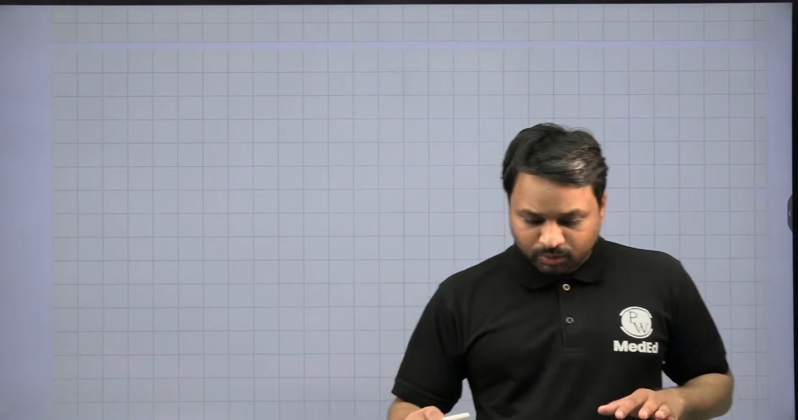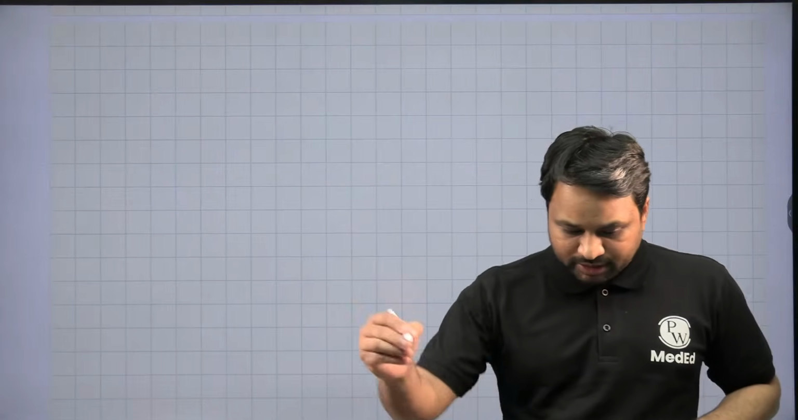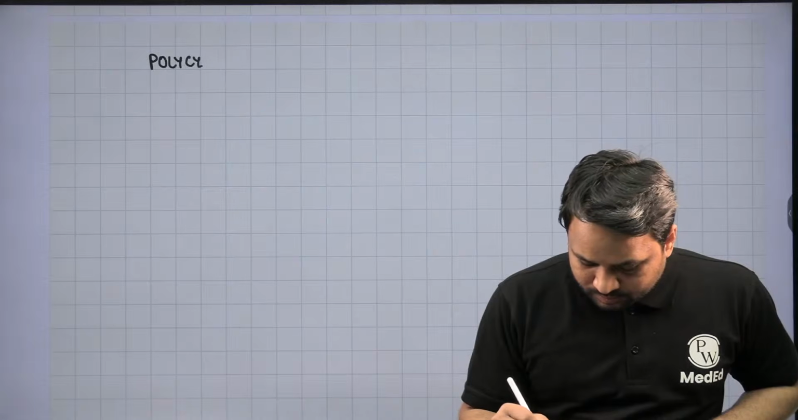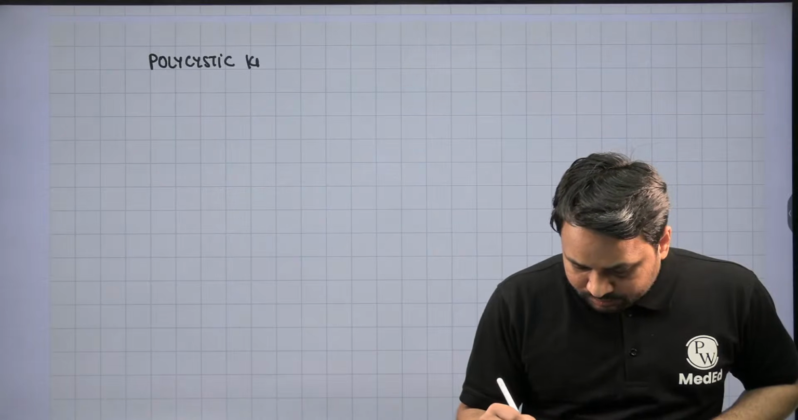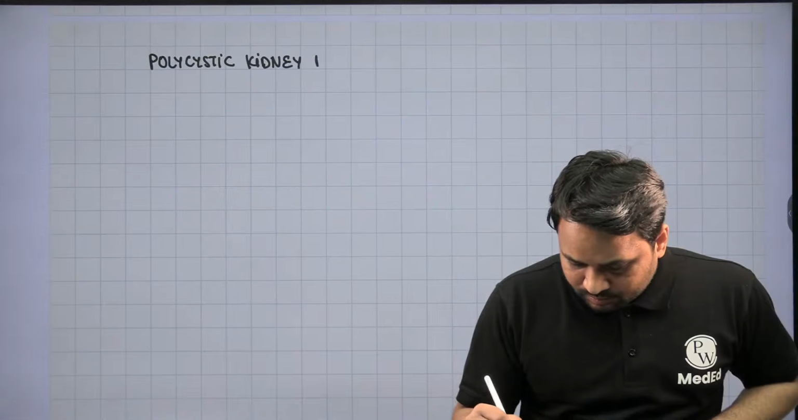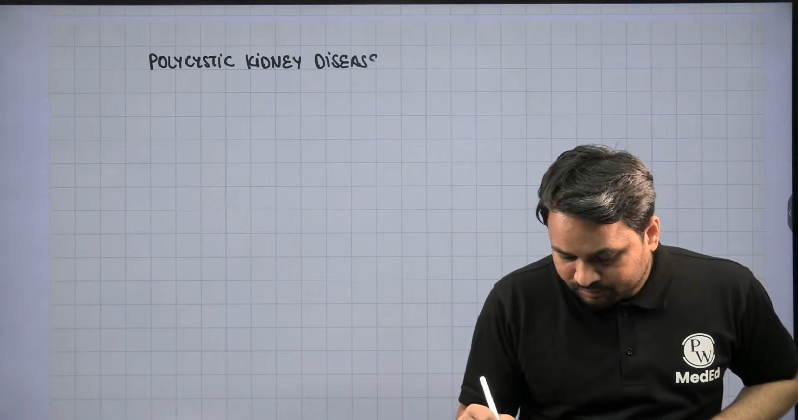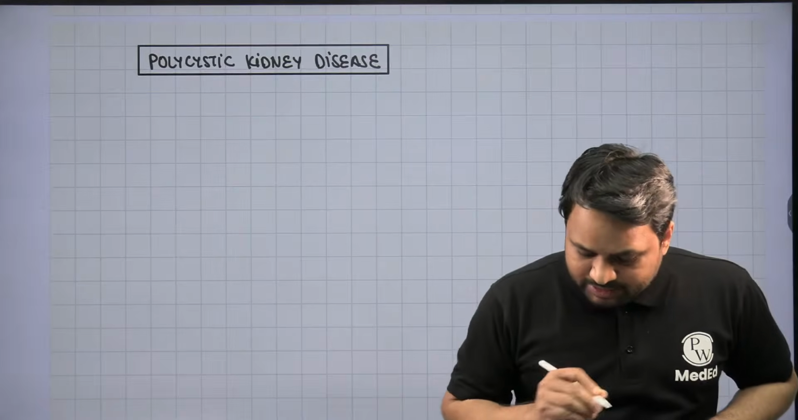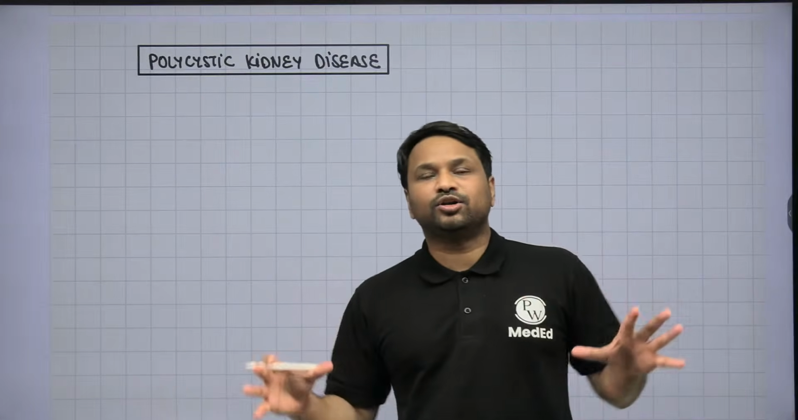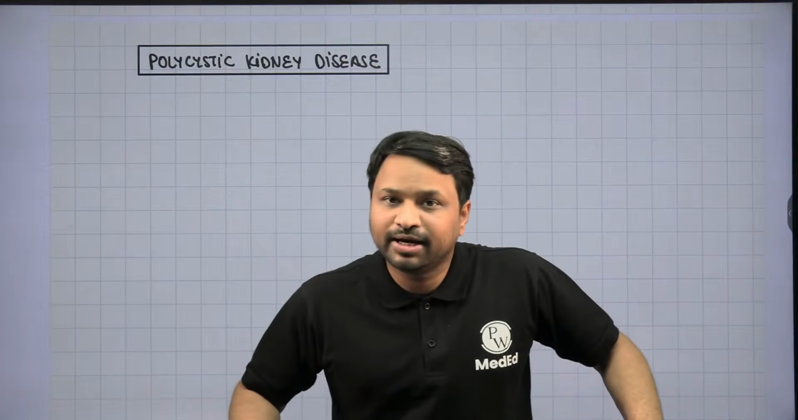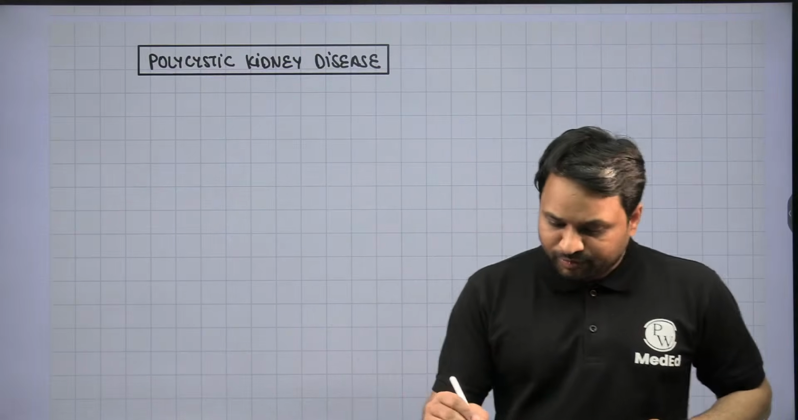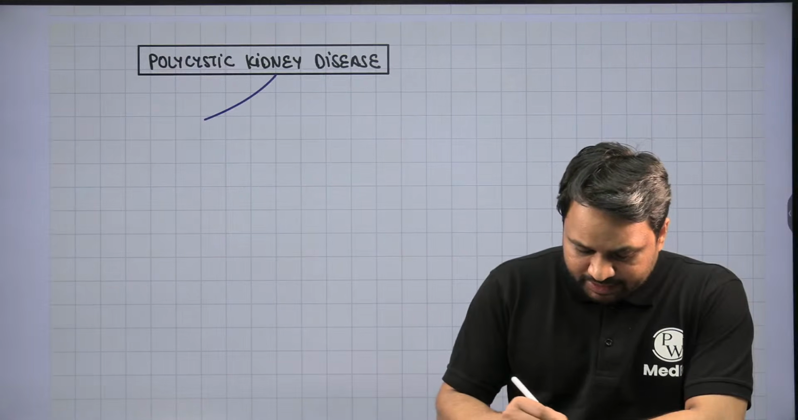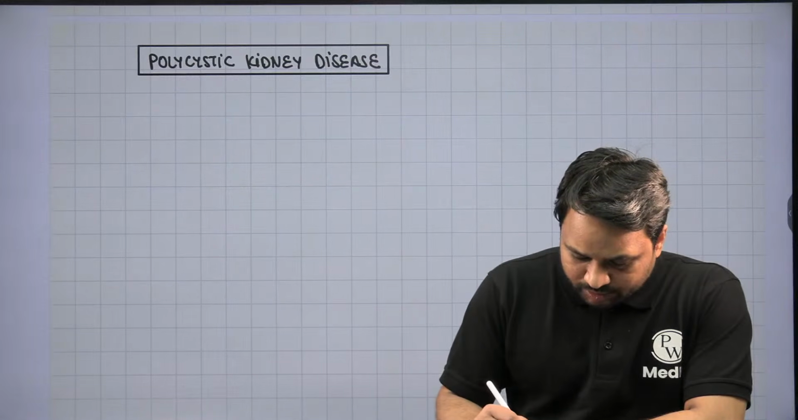Another congenital disorder which they will ask you quite often than not is your polycystic kidney disease. Now, when you talk about the polycystic kidney disease, it's a cystic disorder of the kidney where the entire kidney's parenchyma is replaced by cystic lesions, right? Before we move down to the discussion of that, the polycystic kidney disease is basically divided into two components.